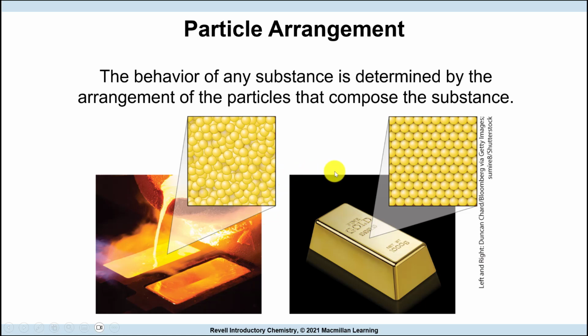If we look at the microscopic level, the behavior of any substance is determined by the arrangement of the particles that make it. In general, when you have a solid, you have particles that are perfectly aligned together and they don't move much. If you put heat into it and melt it, you see more disorder here. So this will be solid gold and this will be liquid gold. You have less arrangement, and the particles can slip and slide on top of one another, making the liquid flow.